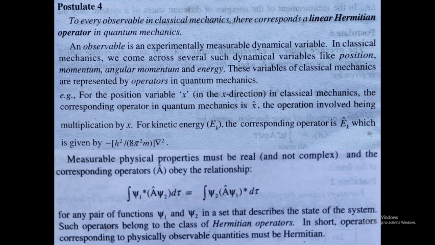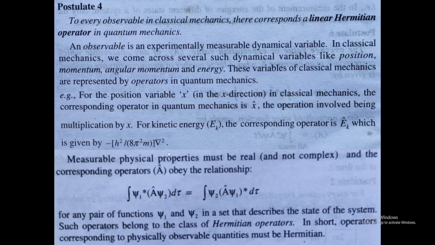mechanics. For the position variable x, in the x direction, in classical mechanics, the corresponding operator in quantum mechanics is x hat, the operator involved being multiplication by x. And the kinetic energy, if you represent it as Ek, the corresponding operator is the Ek operator, which is given by minus h square divided by 8 pi square m times del square. We have already discussed this when we were talking about the reduced form of the Schrodinger equation.